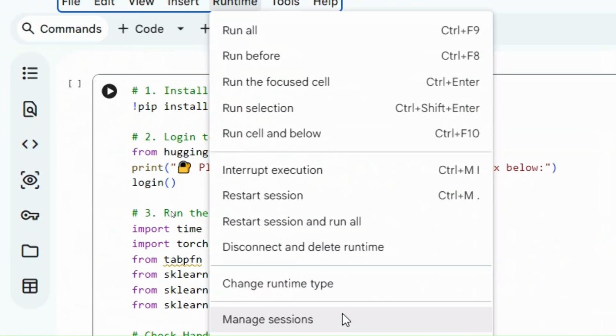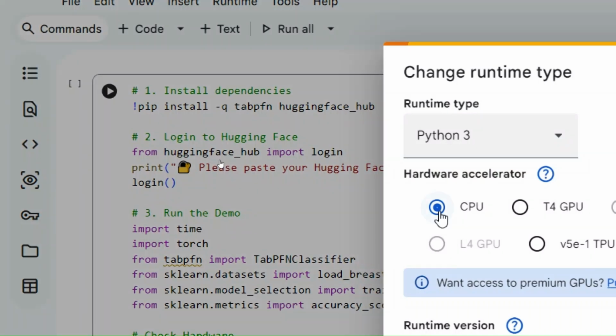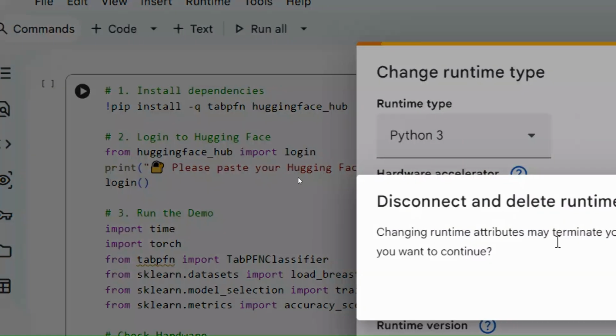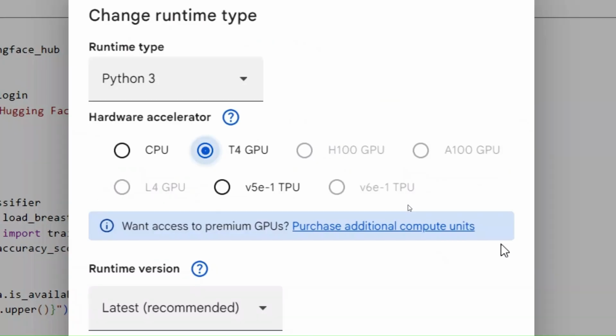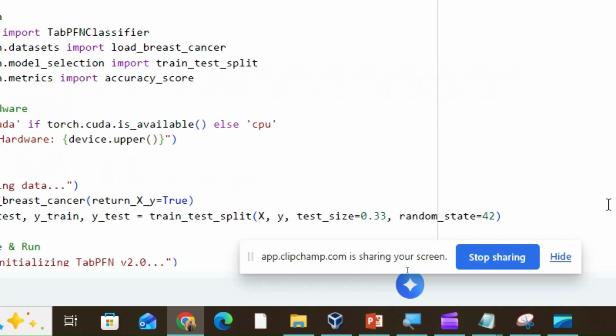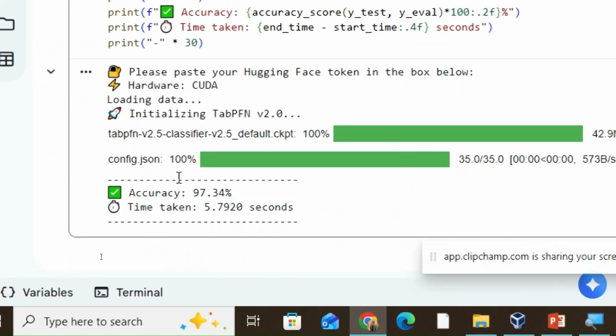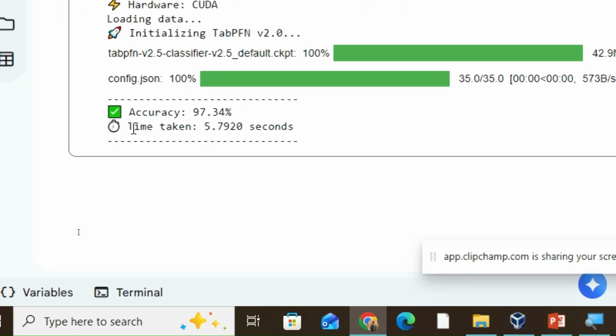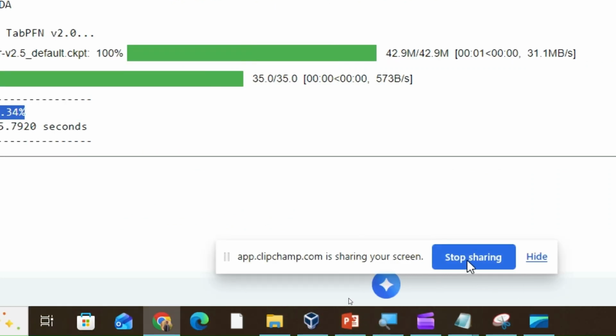Okay, now let's enable GPU in Colab free tier, and it results in 5 seconds, a huge improvement over the previous 90 seconds with CPU. It gave us 97.34% accuracy. It figured out the difference between a safe tumor and a cancerous one without me writing a single line of training logic. That is the power of a large tabular model.